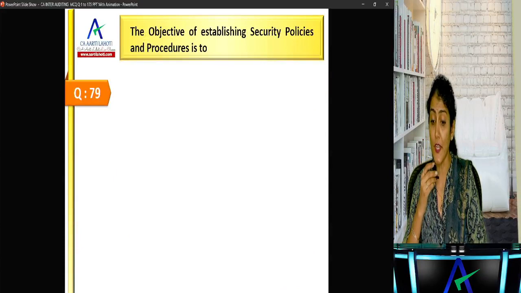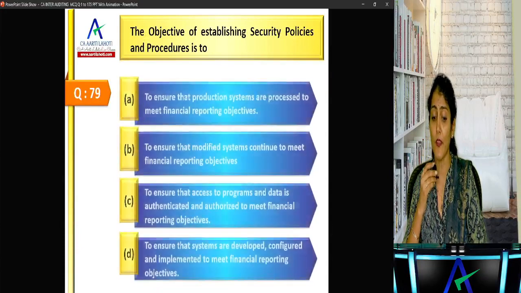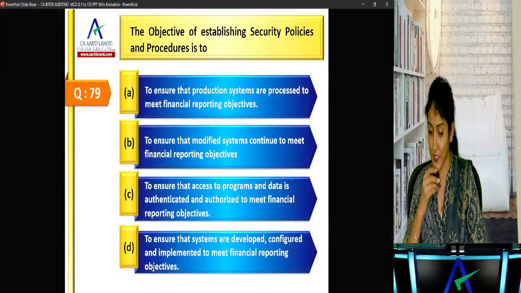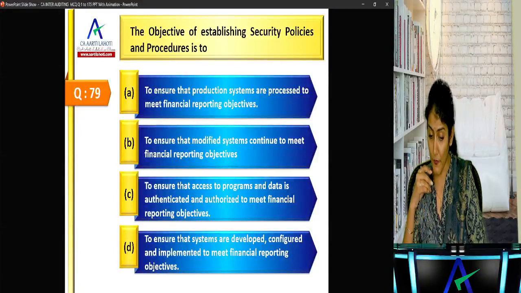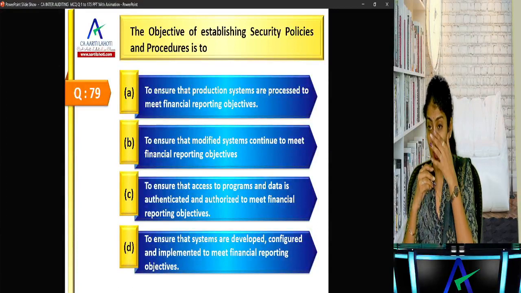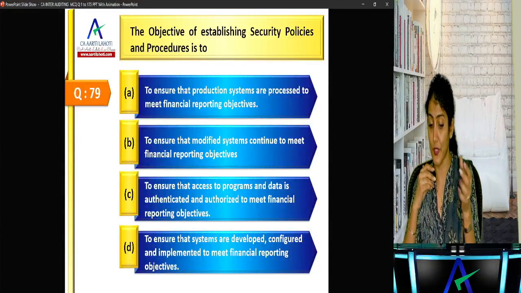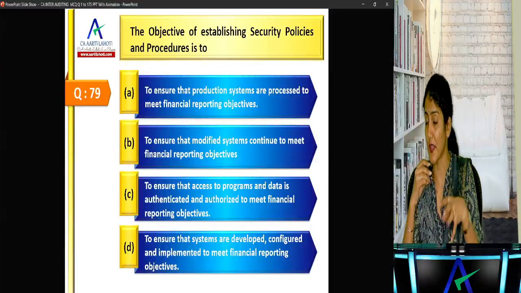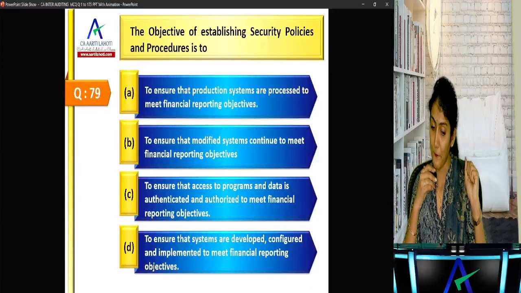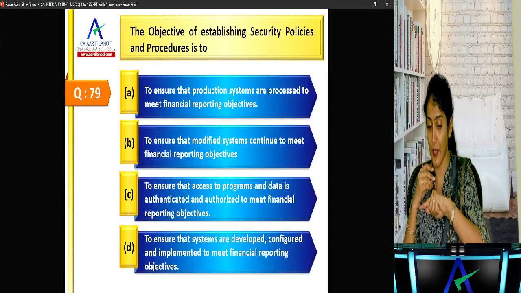Okay. The objective of establishing security policies and procedures is to ensure that production system, modified system, access to programs or systems are developed, configured. They've given the objectives of all four general IT controls over there. Right, production system is for data center and network operation.